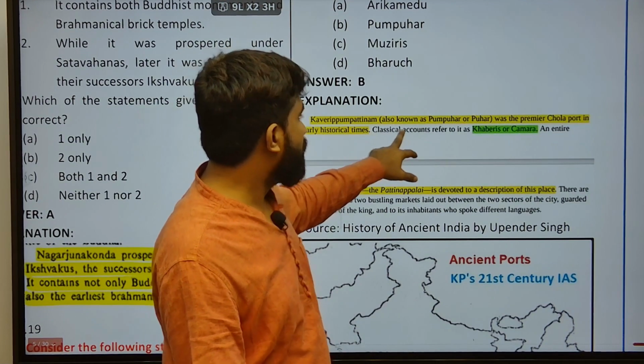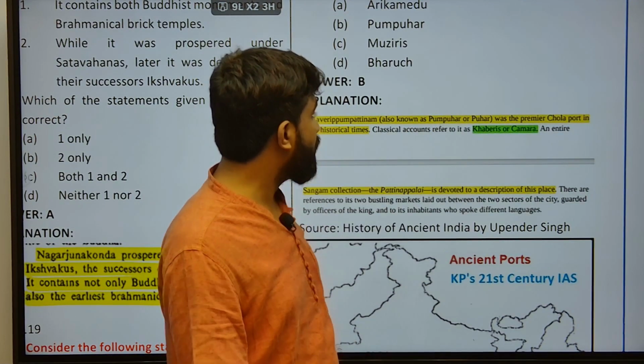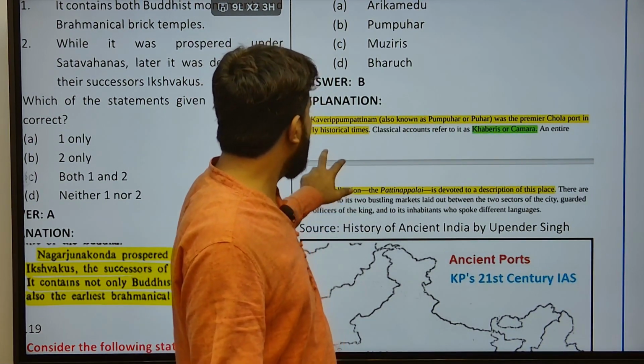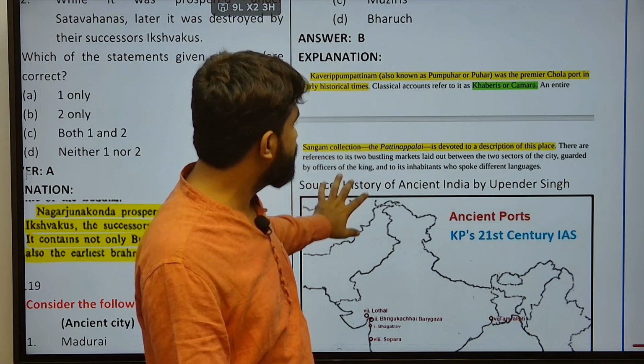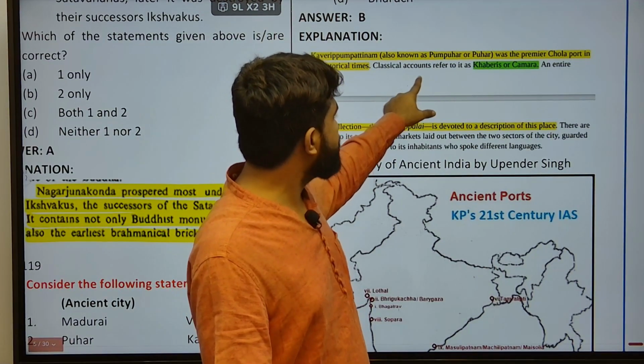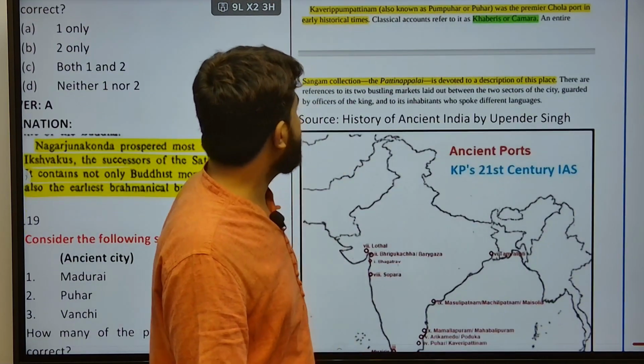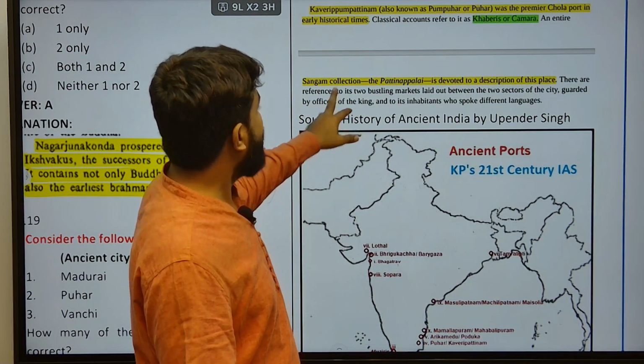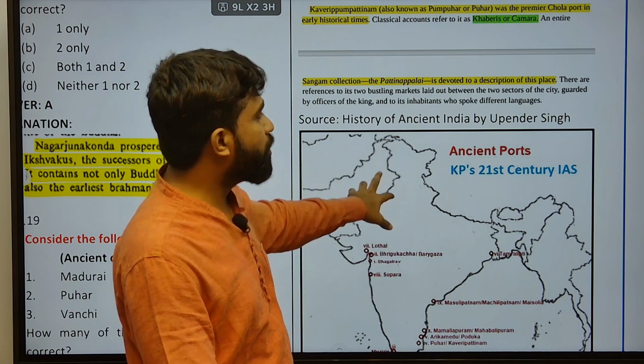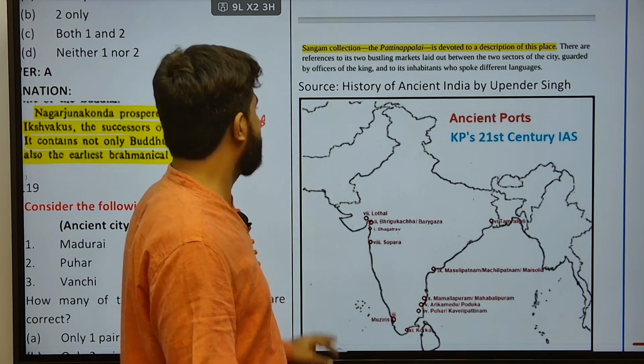Kaveri Pattanam, also known as Pumpuhar or Puhar, was the premier Chola port in early historic times. Classical accounts refer to it as Kabheri Kamara, and the Sangam text Pattinappalai is devoted to its description.